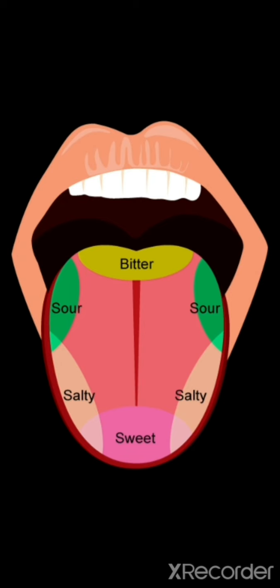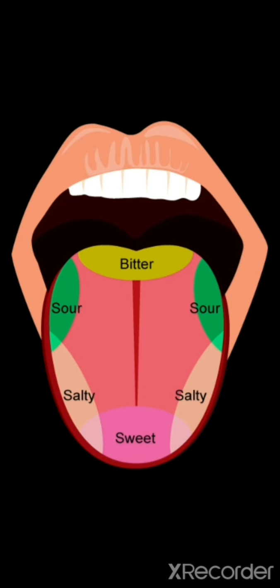Even you can try it at home. If you just take some sugar and keep it on the tip of your tongue, you would identify its taste. Whereas if you keep it exactly at the middle of the tongue, you cannot identify the sweet. It takes some time. The salty and the sour taste, everything is identified with the help of the taste buds. These are all present in different places of our tongue.